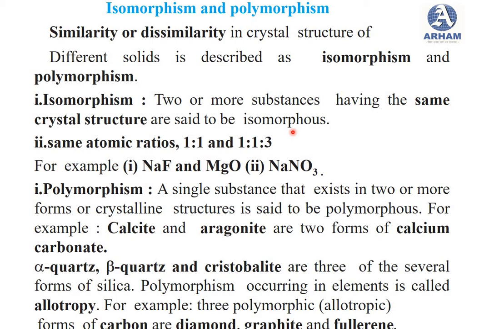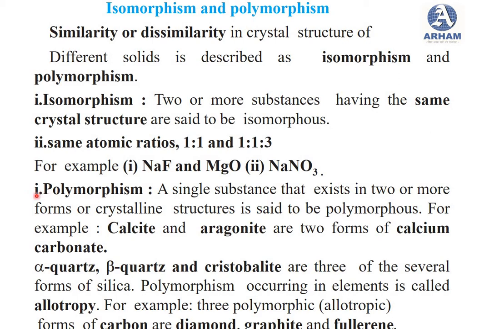Two or more substances having the same crystal structure are said to be isomorphous. So that means the atomic ratio in that crystal structure is the same. Here a few examples are given, you can see. The ratio of these atoms will be the same. Okay, so next is polymorphism.